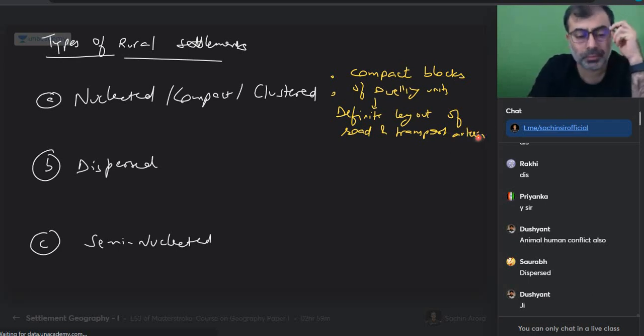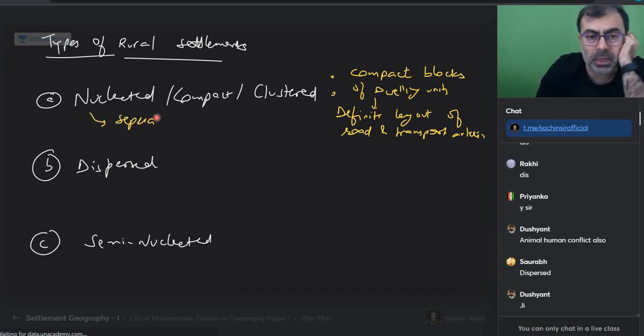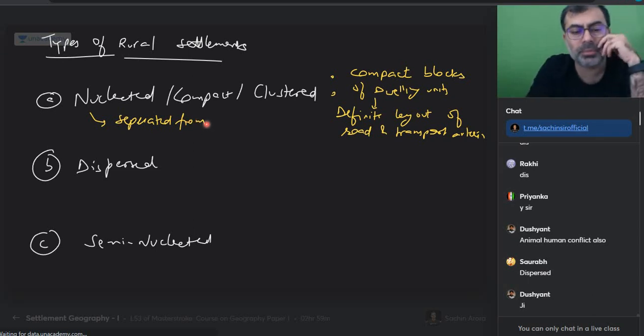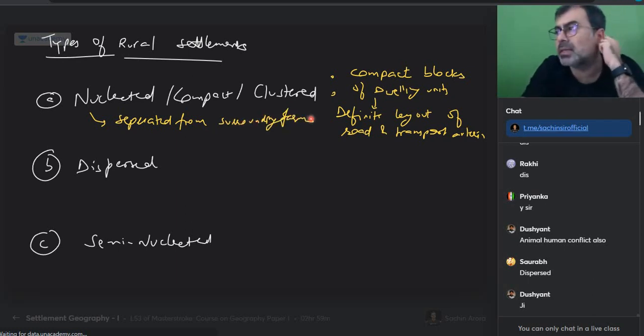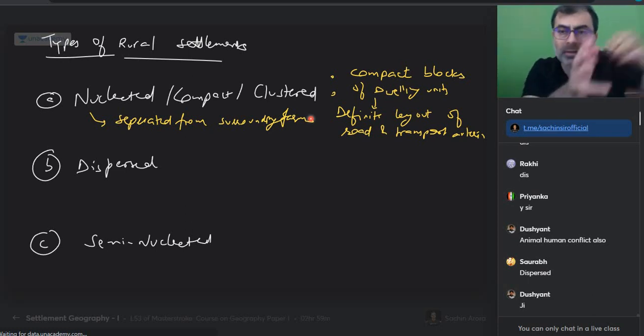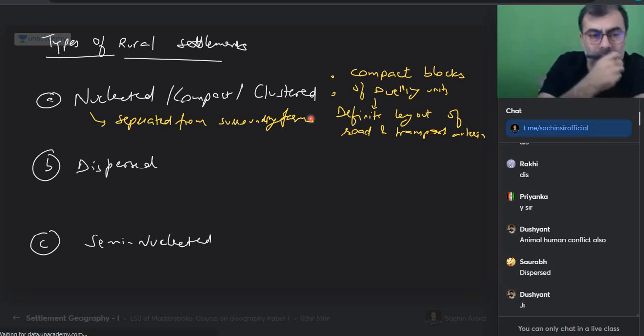Is everyone okay? They are often separated from surrounding farmlands. So they are not farmsteads, where the house is built right in the farmland. They are not like that. You have an agricultural area, and away from the agricultural area, yeah.